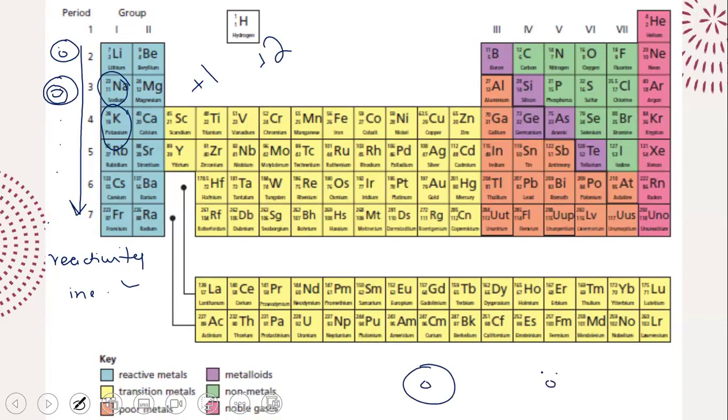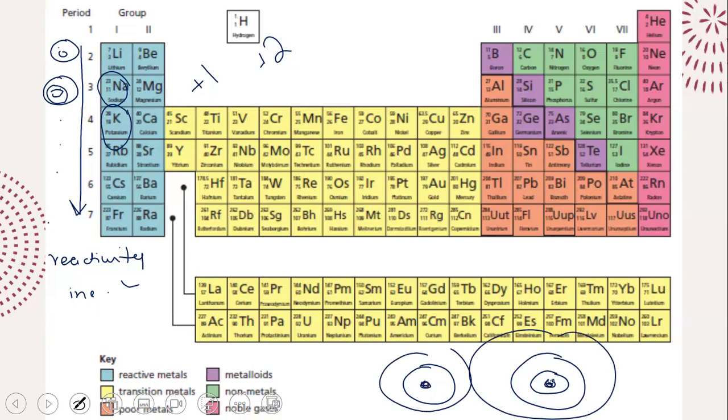This is lithium and this is sodium. Now, look over here. This is the nucleus in the center. For lithium, this electron is closer to the nucleus, because it only has one shell in the middle.